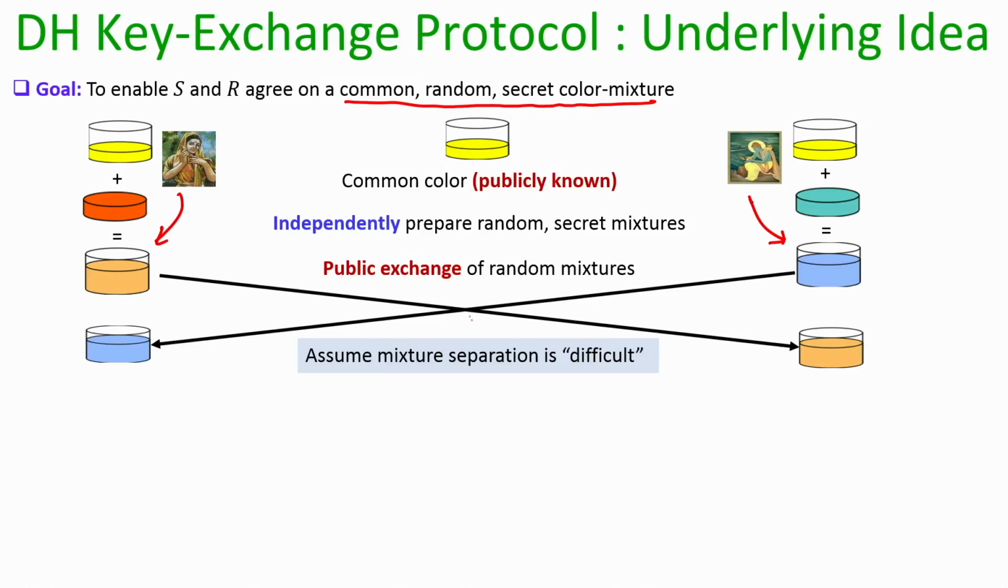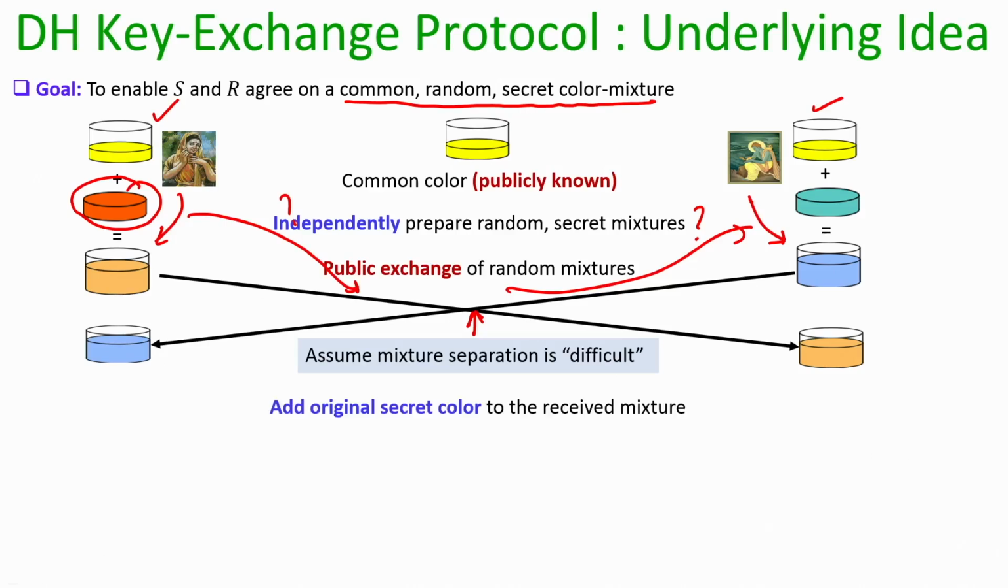That means, if there is a third party who is observing the communication, who knows the entire process according to which Sita and Ram are acting, he knows that both Sita and Ram started with a common color. He also knows that Sita has added a secret component, but the exact value of that secret component is not known to this third party. In the same way, he knows that Ram has added a secret component, but he does not know what exactly that secret component is. And of course, he is seeing the public mixtures being exchanged.